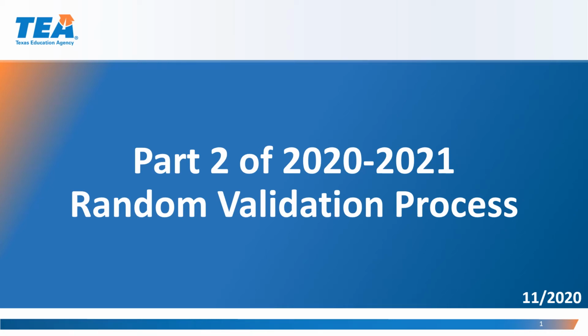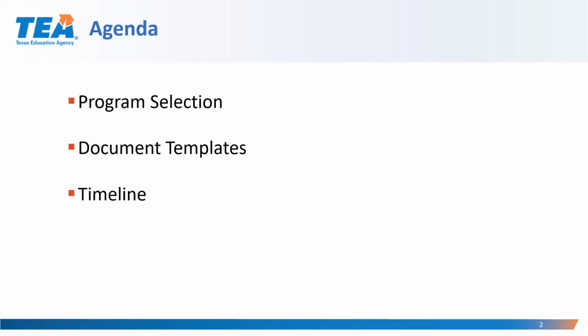This video provides an overview of Part 2 of the 2020-2021 Random Validation Process for programs administered by the Federal Program Compliance Division at TEA. It will review the program selection, the document templates, and the timeline for the validation process.